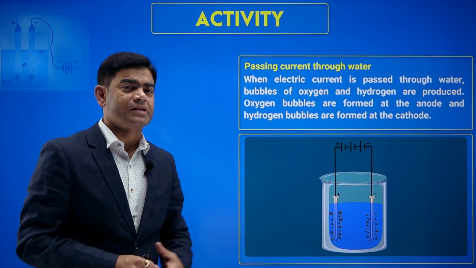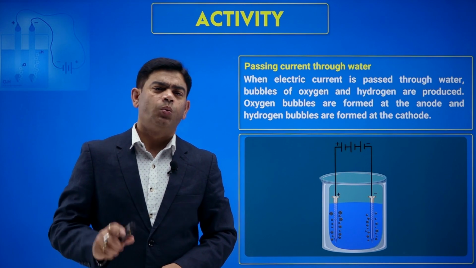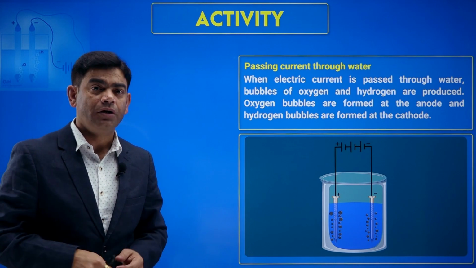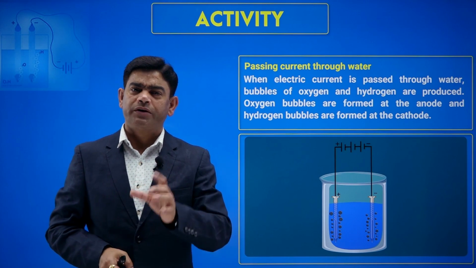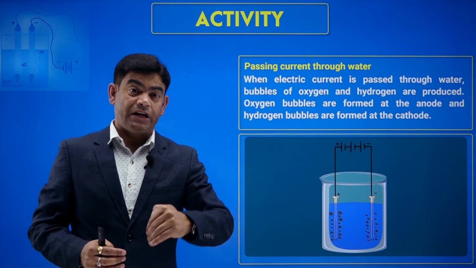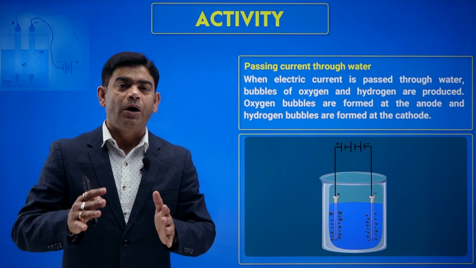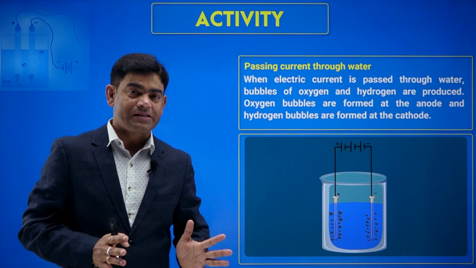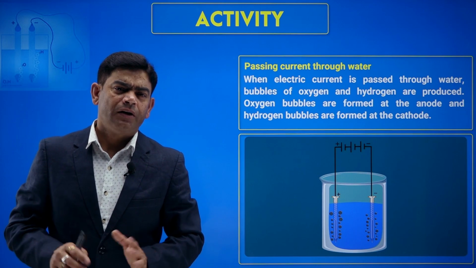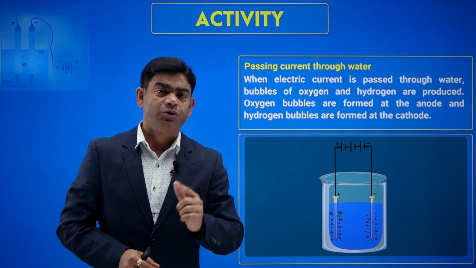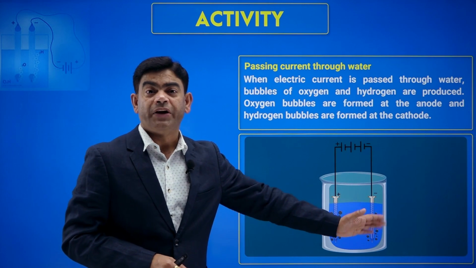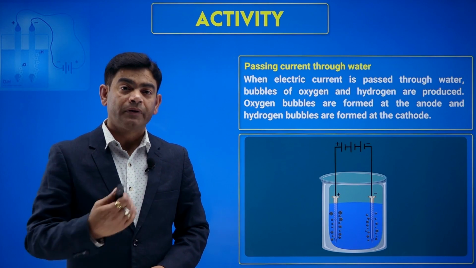So I'll tell you what the bubbles are. What is the formula of water? H2O. H, hydrogen, O, oxygen. So I can say water is made of hydrogen and oxygen. When you pass electric current through water, this compound dissociates. It breaks up. It gives you hydrogen and oxygen ions. Oxygen is a negative ion and hydrogen is a positive ion. So the positive ion will move to the cathode and the negative ion will move to the anode.